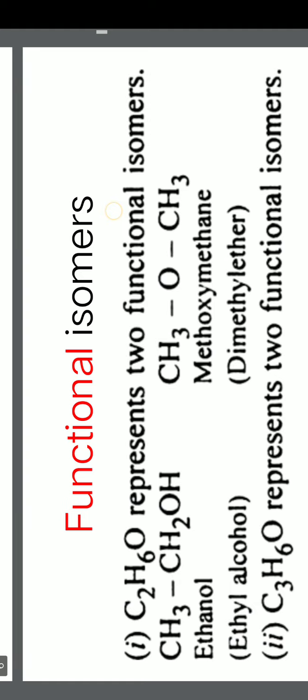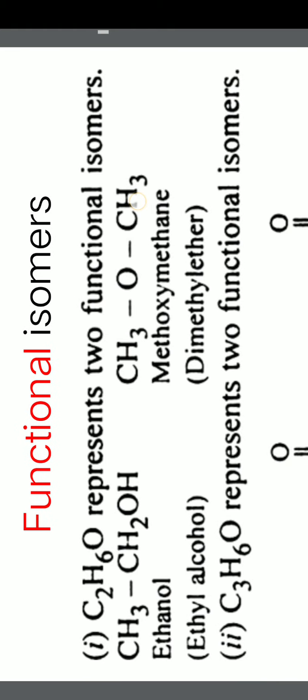Now let us take another example, functional isomers. Functional isomers are the isomers which differ in their functional groups. Here we have to understand what a functional group is.